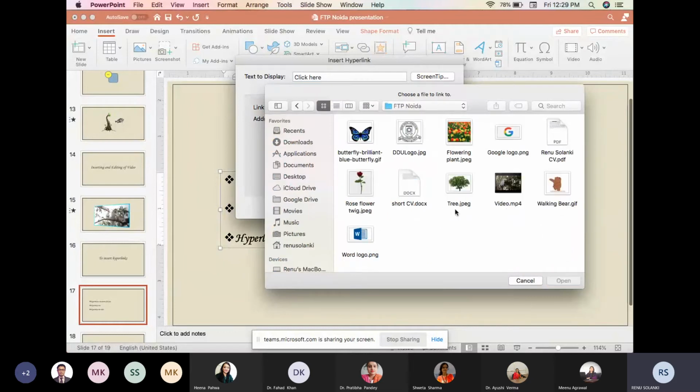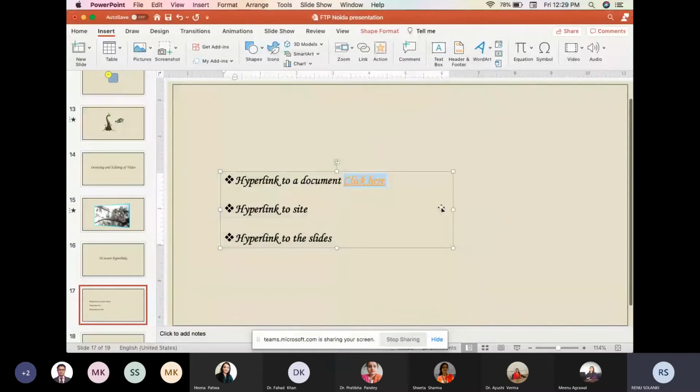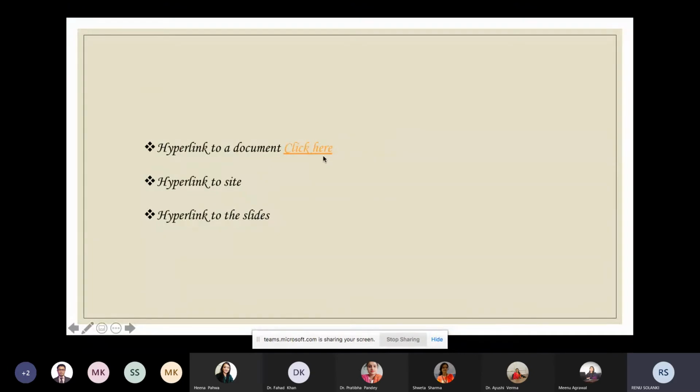For example, if I select my CV, and then click open, and then OK. Now one thing we have to take into consideration is that this hyperlink will work only in the presentation mode. So I will go to the presentation mode.